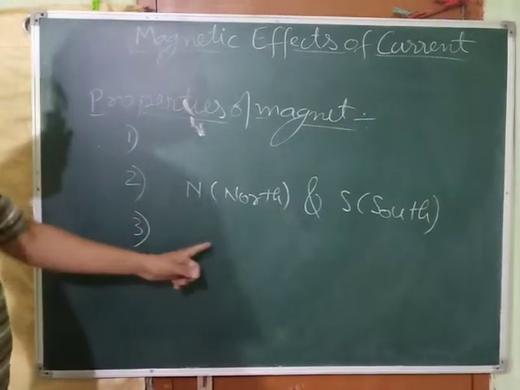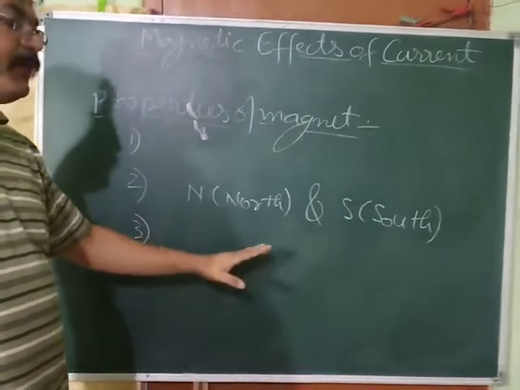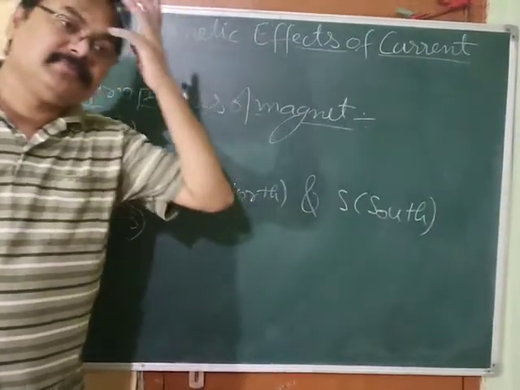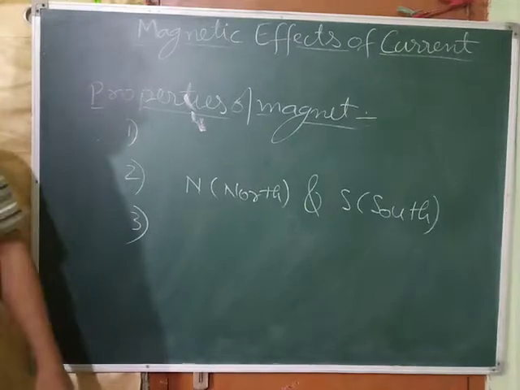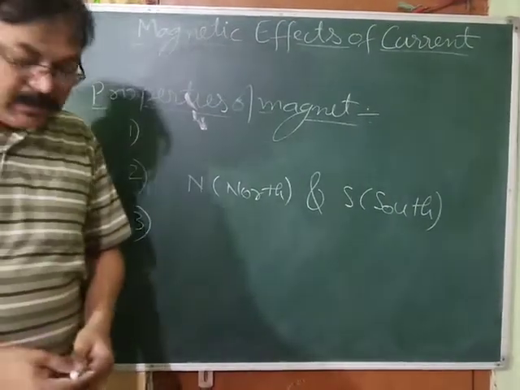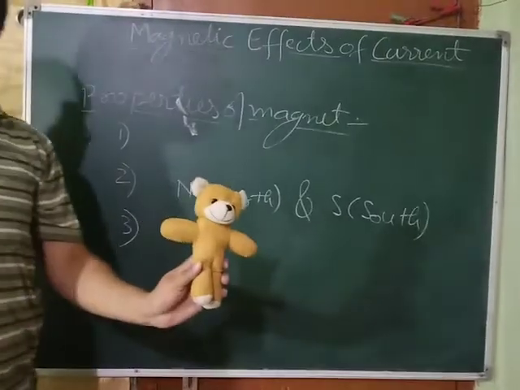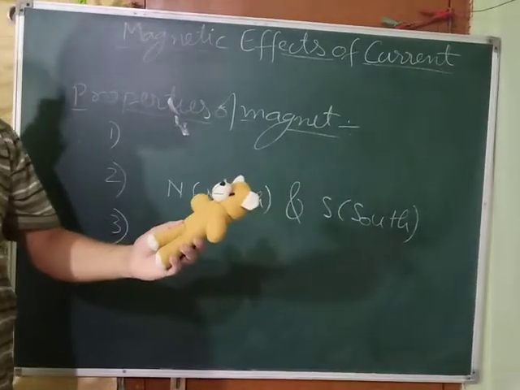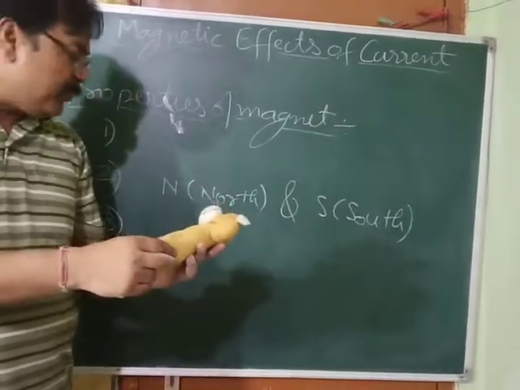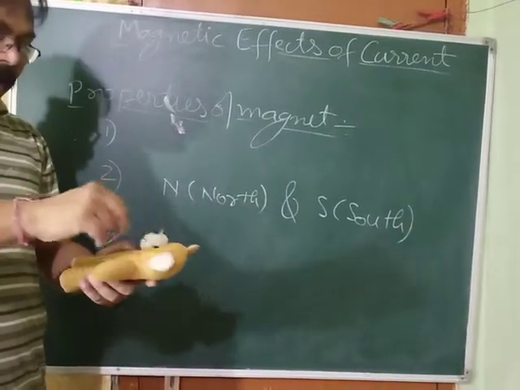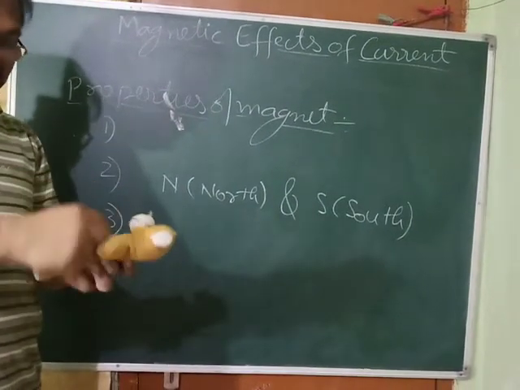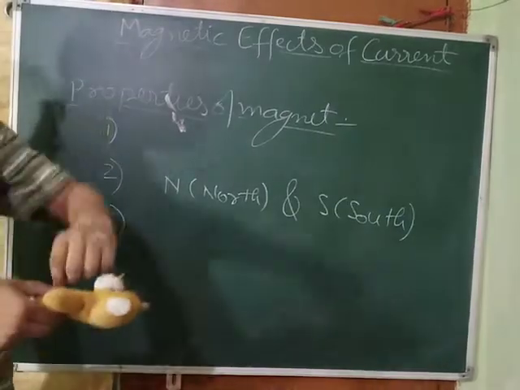Third, when a magnet is freely suspended. What is the meaning of freely suspended? Suppose this is a magnet. Suppose this is the north pole and this end is the south pole, and you tie it with a thread and suspend it freely.